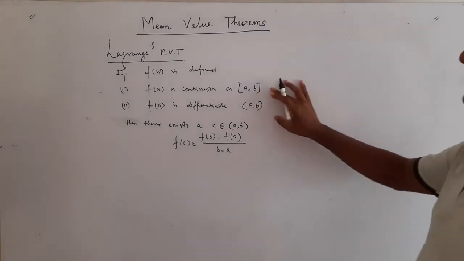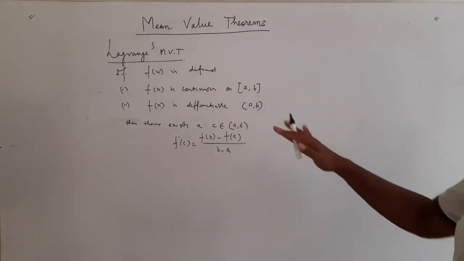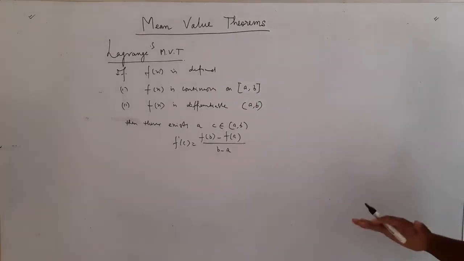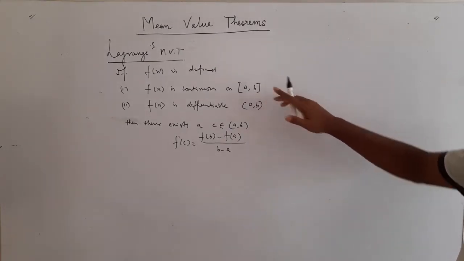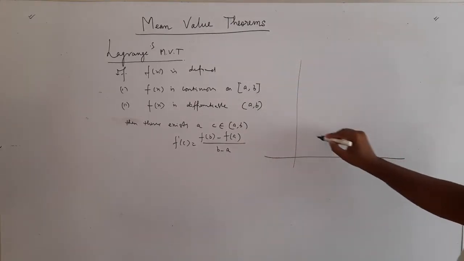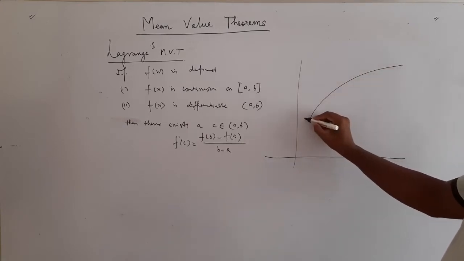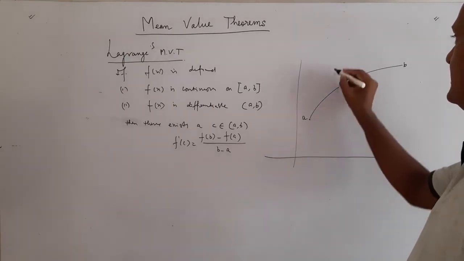Now we'll understand the significance of these things. The first two points, if you have seen our previous video, we have discussed what continuity and differentiability mean. Here we have the condition that the graph is continuous everywhere. So this is my graph, this is point A, this is point B, and this is the f(x) graph.